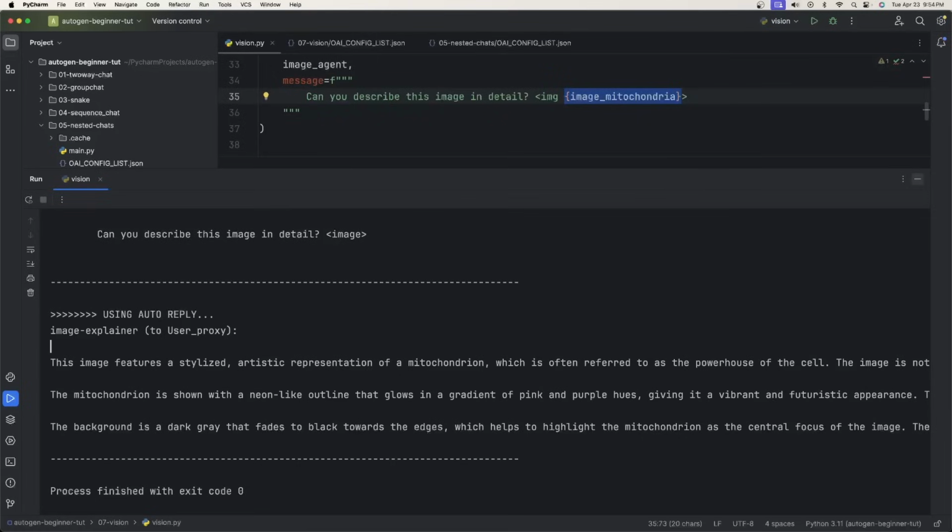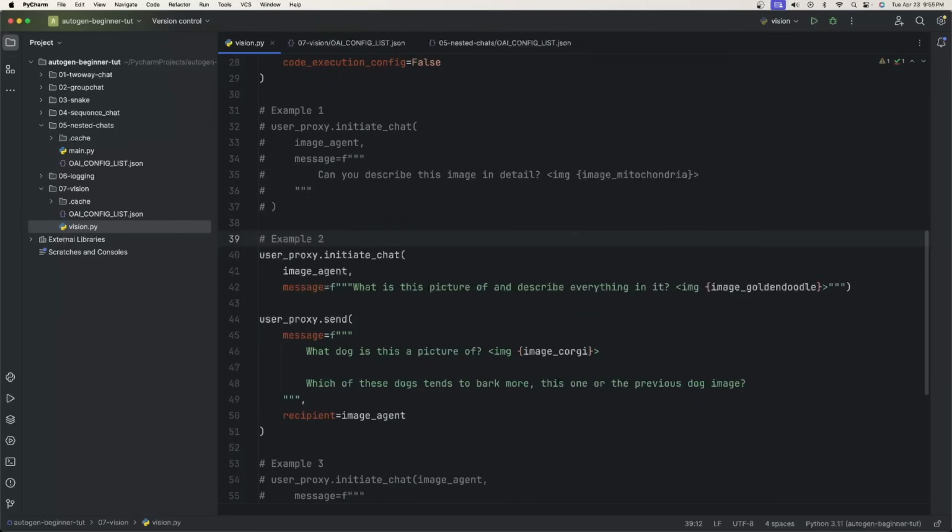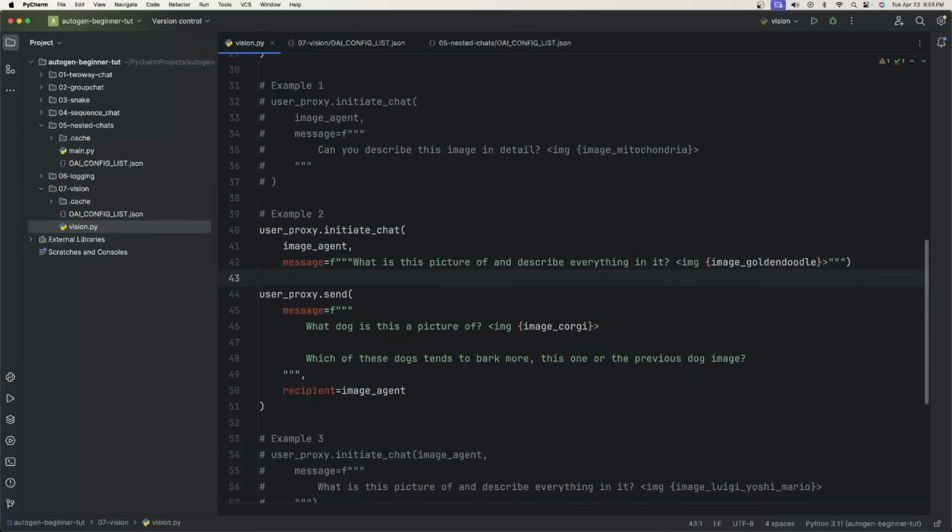Now let's do something a little bit more in depth. In the second example, I initiate a chat like normal with the image agent, and I say, what is this a picture of, and describe everything in it, and I give it an image of a golden doodle. Then I also send another message. So this is new. You can say user proxy dot send, another message to a recipient, and I say, what dog is this a picture of? And this will be an image of a corgi. And which of these dogs tends to bark more, this one or the previous dog image? So it's going to answer all these questions for us when we run this.